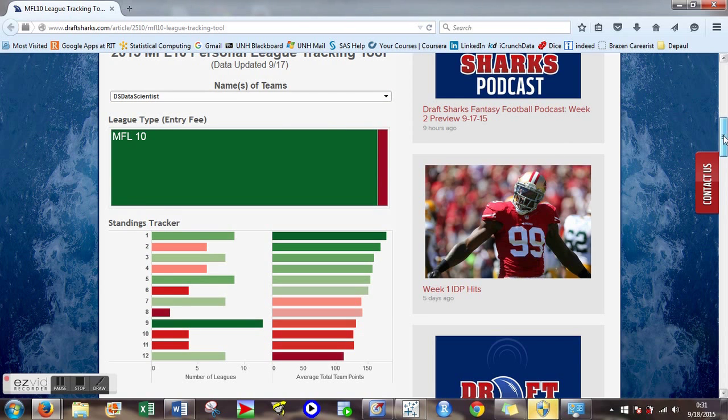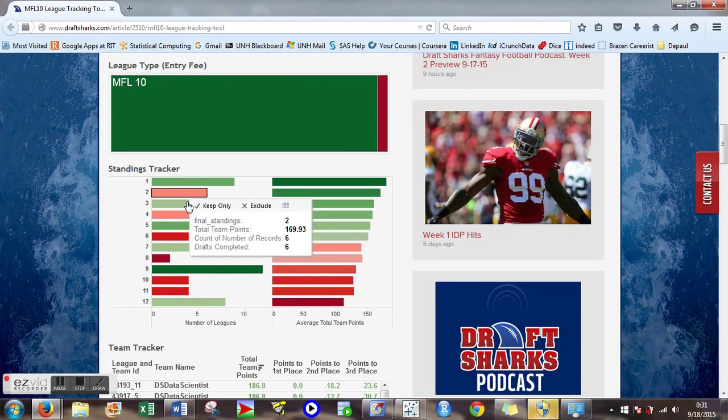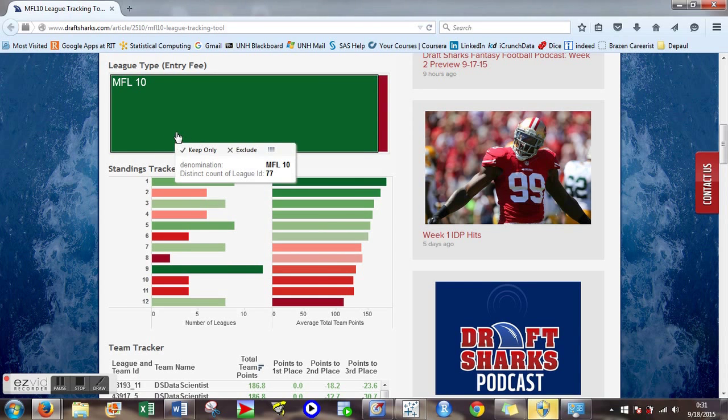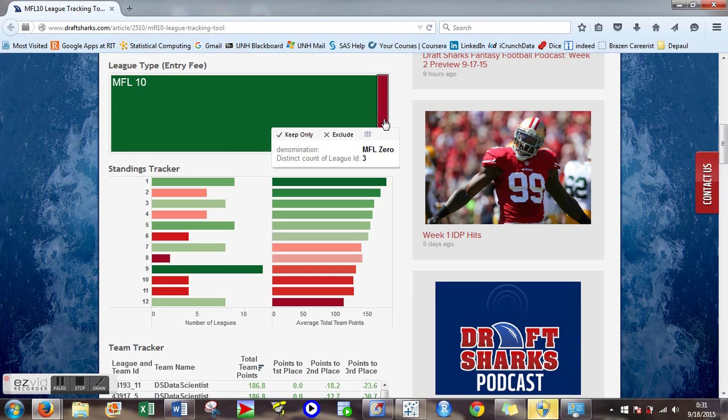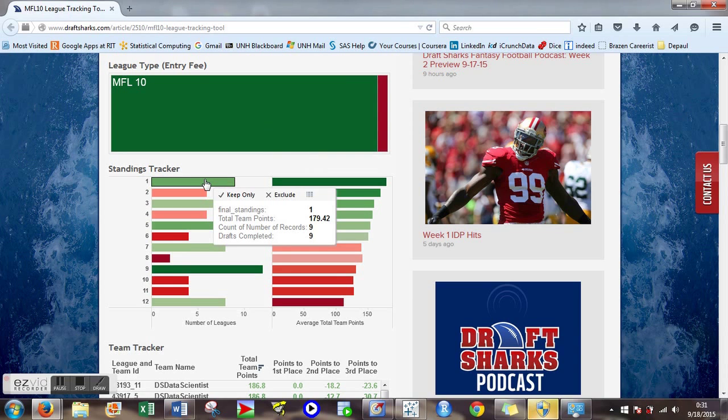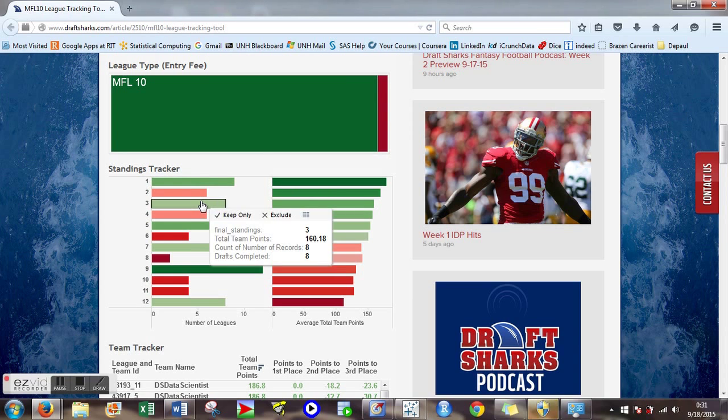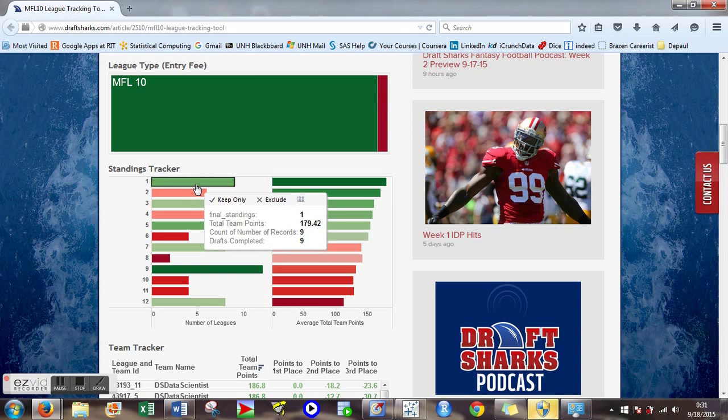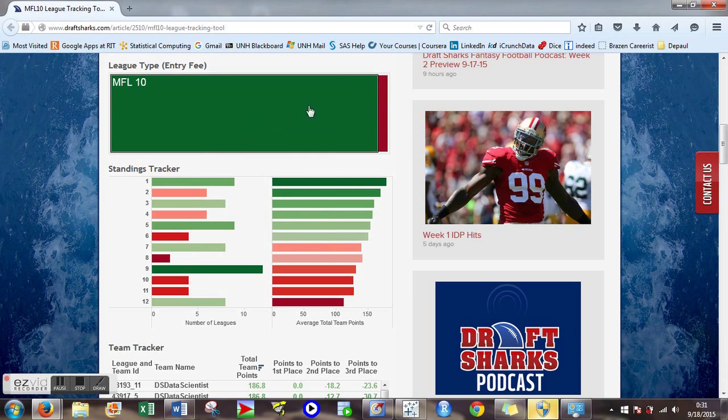We can see I entered 77 MFL10s and 3 MFL0s.